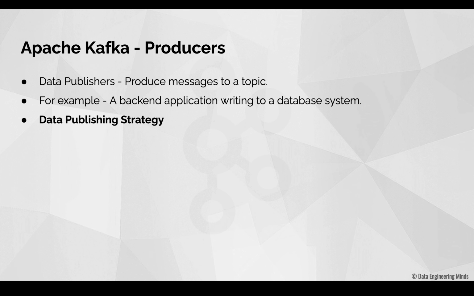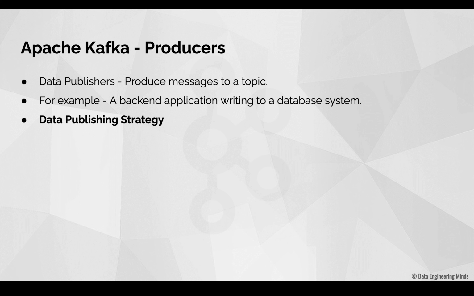The next one is data publishing strategy. So what is actually a data publishing strategy? Assume that a producer is writing data to a topic and this topic consists of 3 partitions. Then there should be some mechanism that decides how the messages sent by the producer should be distributed among these 3 partitions. We call this mechanism the data publishing strategy. There are certain rules for this data publishing strategy.